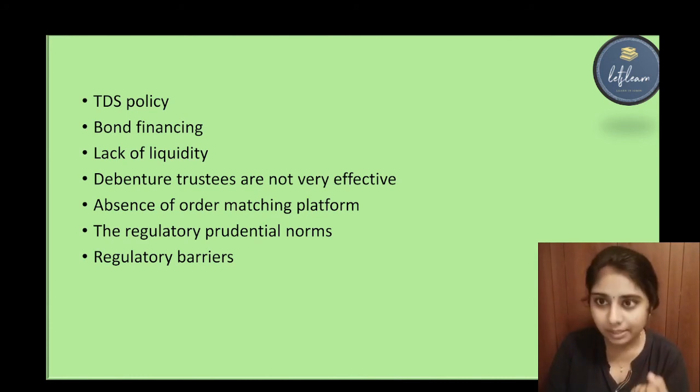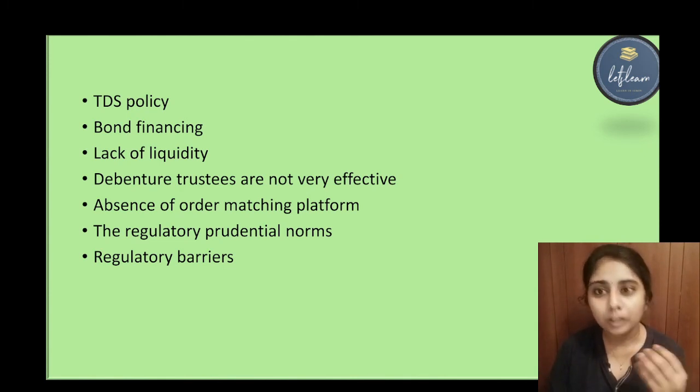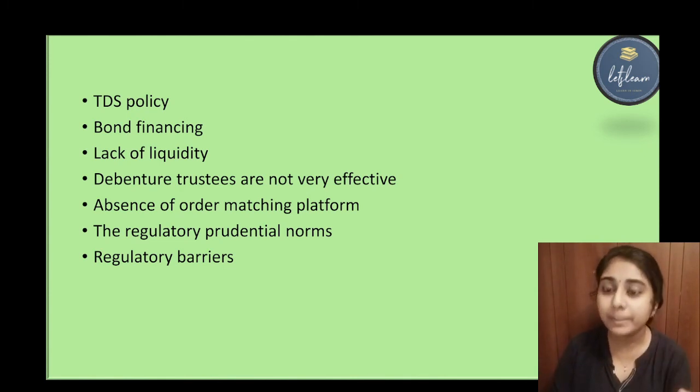Then the other hindrance is the regulatory prudential norms. There are a lot of norms, a lot of limitations, a lot of restrictions and procedures in the debt market. It also stands as a hindrance in the development of the debt market. Then we can say the regulatory barrier. As I told you, there are a lot of limitations, a lot of procedures, a lot of norms and regulations, which will not help in the effective development of this debt market. So these are the main hindrances that come in the development of a debt market.